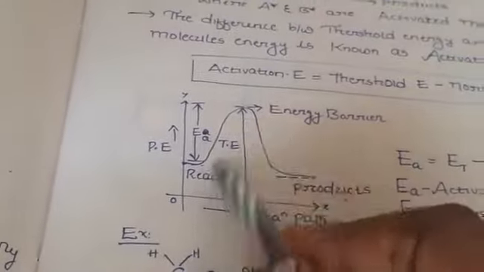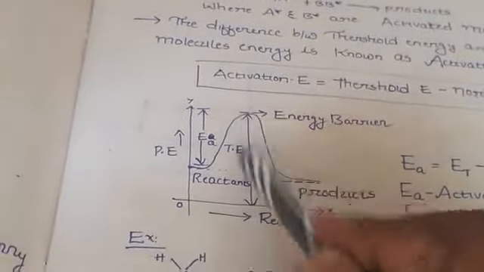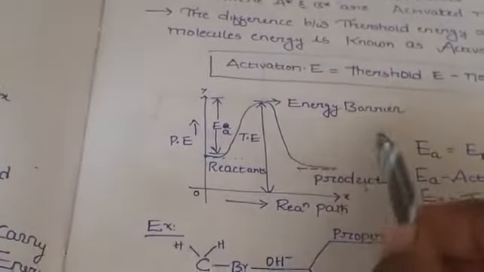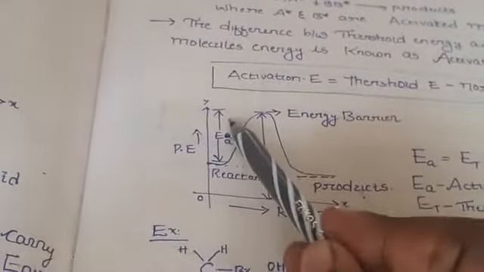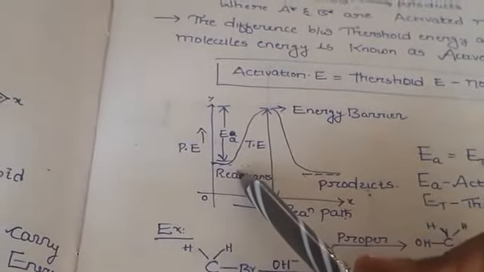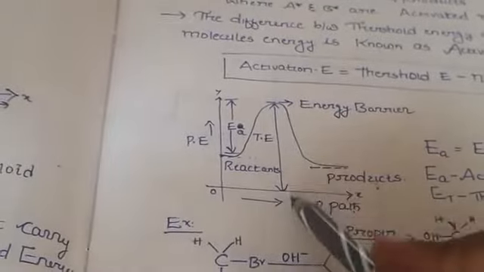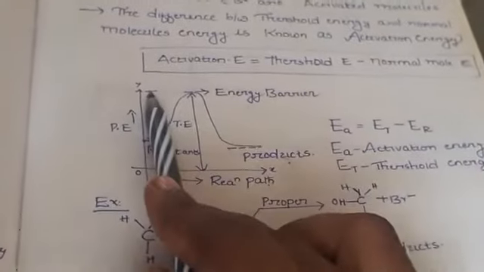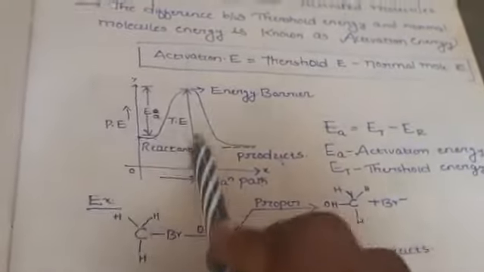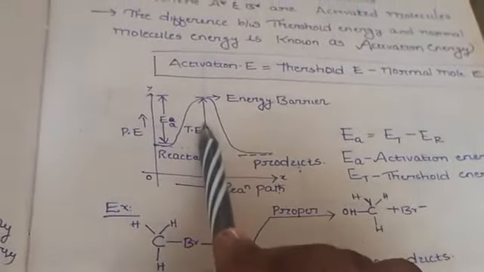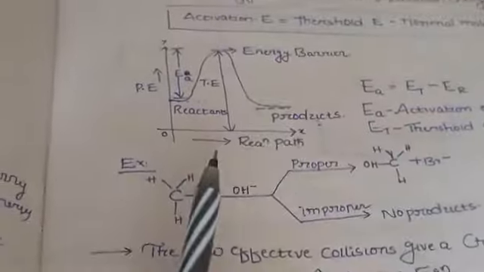This curve indicates the energy barrier. This distance is the activation energy, EA. Here ET, the distance between the reaction path and the top of this curve, we call threshold energy. This is nothing but the energy barrier diagram.